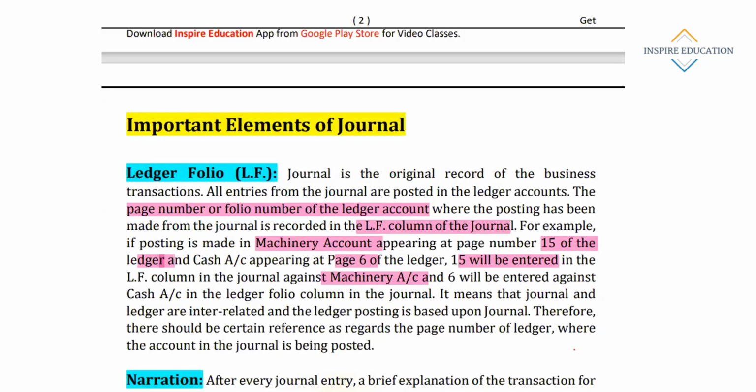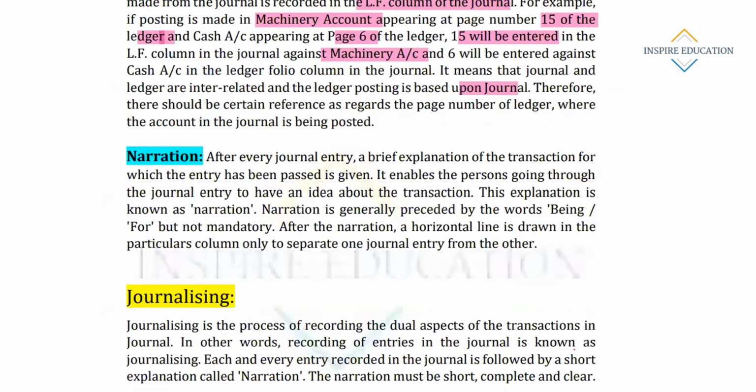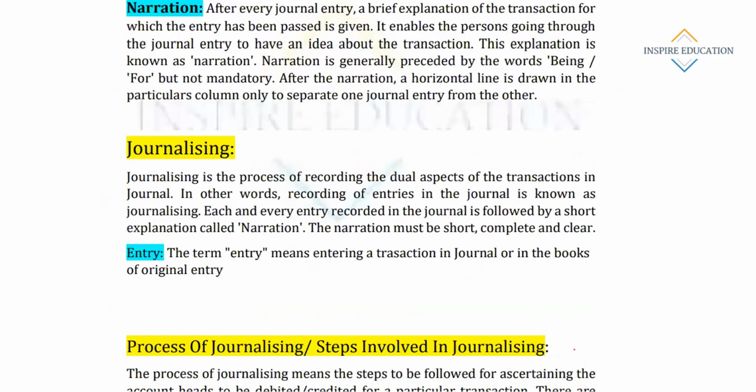It means that journal and ledger are interrelated, and ledger posting is based upon journal. Definitely, these things are interrelated. We post the accounts in the ledger by extracting the transactions from the journal. Therefore, there should be a reference as regards the page number of the ledger where the account in the journal is being posted. So there is nothing much to it. This is just a reference number. In our office also, we maintain the page number somewhere. Whenever we are changing the page, the reference number we mention like this. This is a page number.